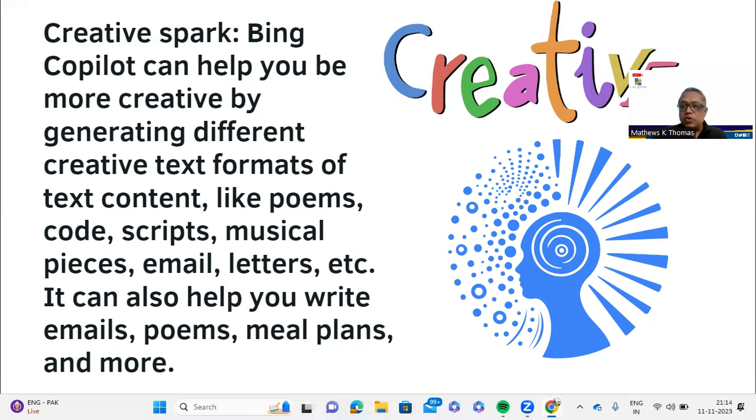You're going to some unknown place, you don't know much about it. So you can ask Microsoft Bing what can be done, how it can be planned, what the costing will be, what the temperature is, what clothing you should wear, what handicrafts are popular there, what food you should eat. Everything is available, and very creative scripts can be created for preparing speeches,